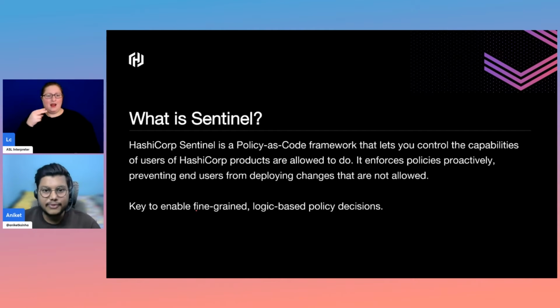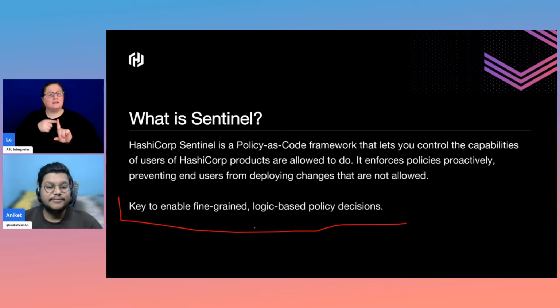Suppose you're using Terraform to deploy your infrastructure. Let's take Azure or AWS infrastructure to deploy it over the portal or over the cloud, and you are using Terraform for that. HashiCorp Sentinel can be a part of that workflow to implement policy as code to see if the things are working fine or not. And we would also be seeing ahead how we are adding Sentinel in our Terraform pipeline. So basically, Sentinel is a key to enable fine-grained logic-based policy decisions.